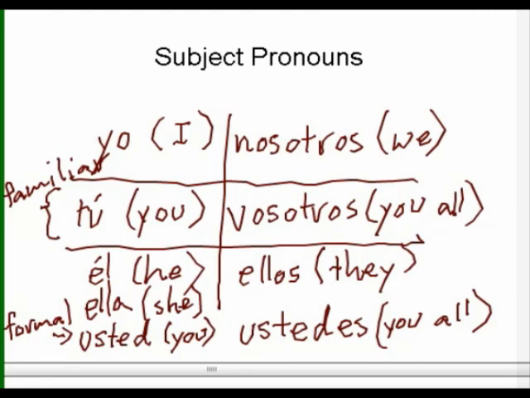You'll find out later that usted and ustedes, even though they are second person, always come in the third person row on our chart here. You'll learn more about that later.